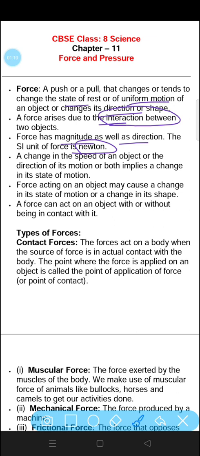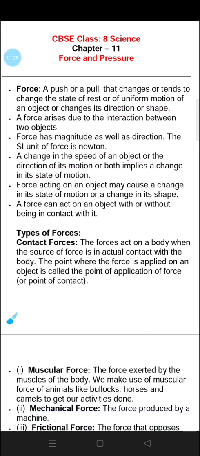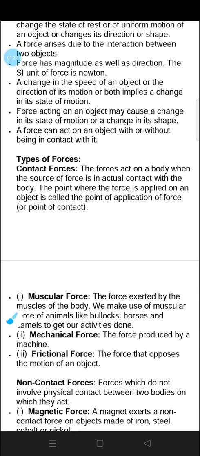A change in the speed of an object or the direction of its motion or both implies a change in its state of motion. Either the speed of the object changes or the direction changes. That means there is some change in the state of motion. Force acting on an object may cause a change in its state of motion or change its shape. Force could change motion or its shape.